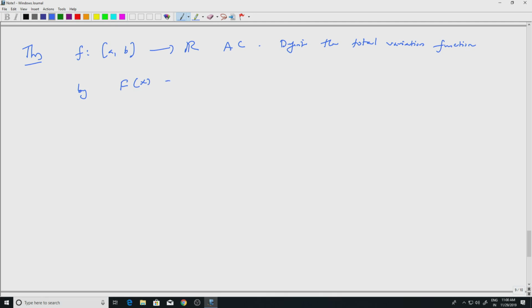F of x equal to, well, you take the supremum of the summation i equal to 1 to n of mod f of t_i minus f of t_{i-1}. I will explain all this. The supremum is taken over all partitions a equal to t0 less than t1 less than t2 and so on, less than tn, which is my x.